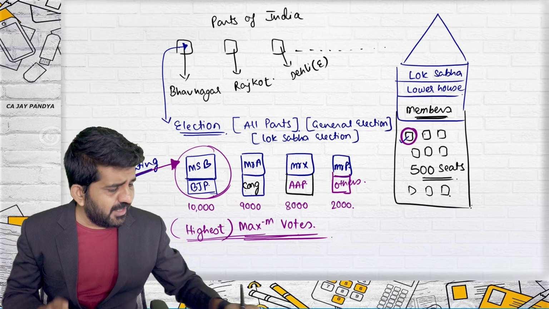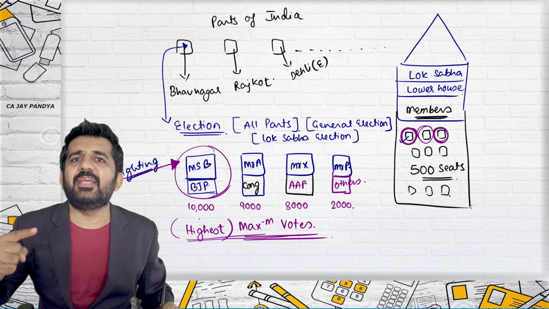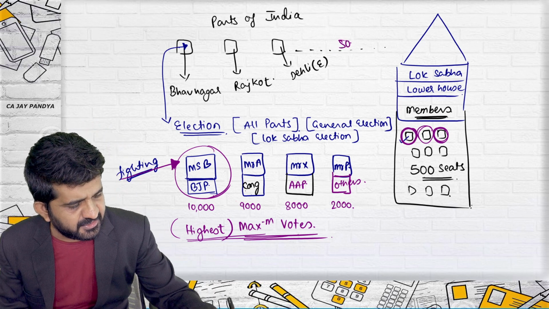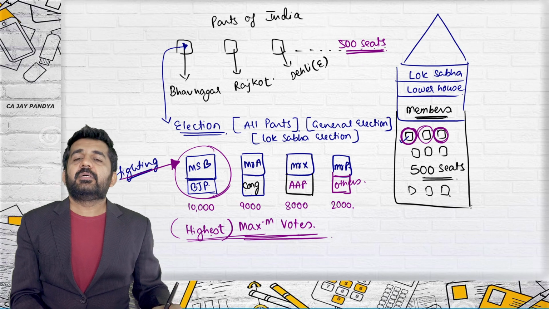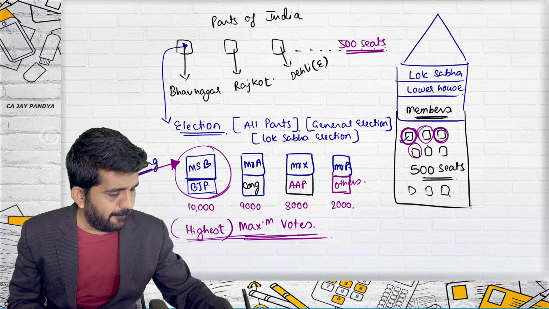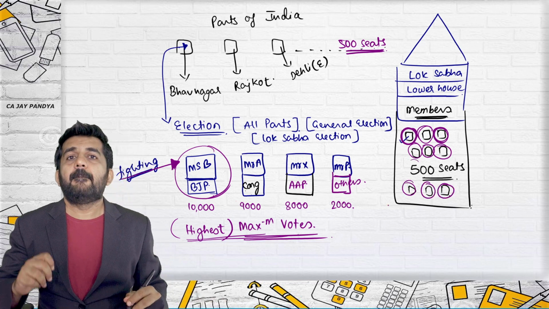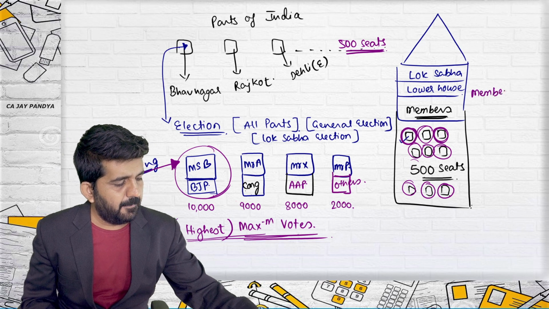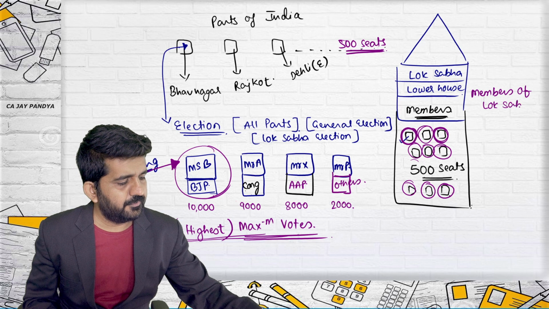Now, filling these 500 seats is very easy, because the election will happen in each and every one of these 500 seats. So you will get 500 members over here. They are members of Lok Sabha.